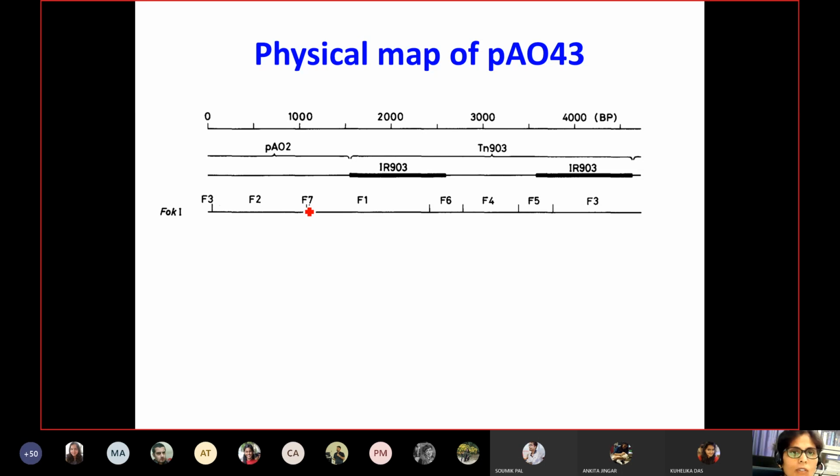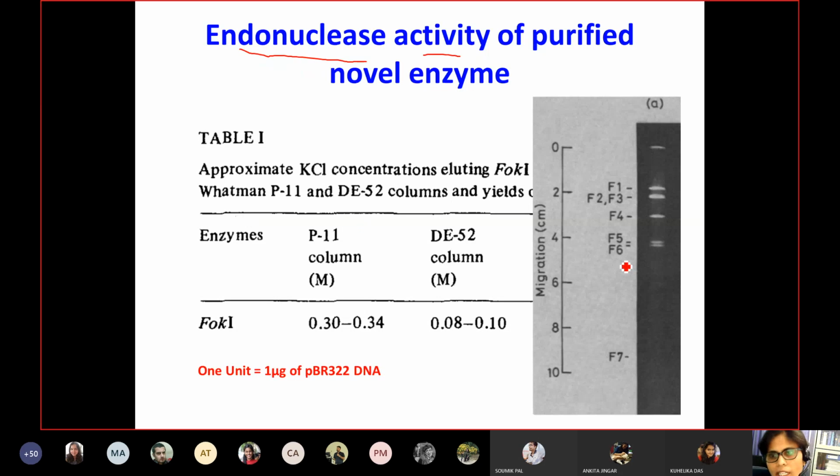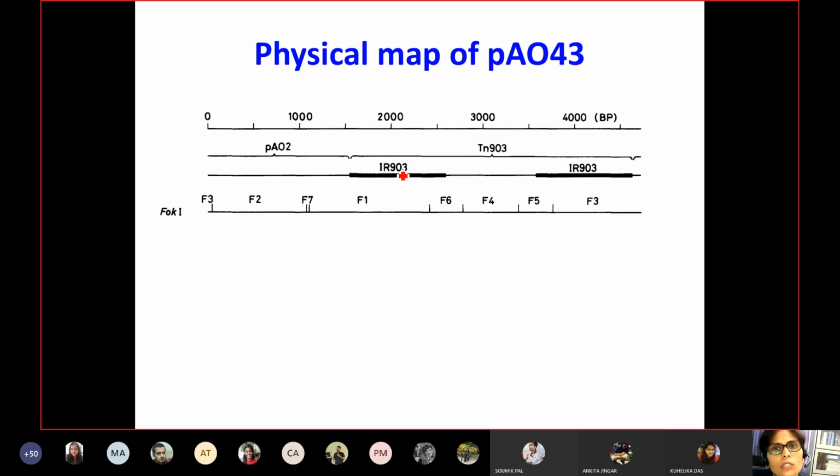So now, how are these physical maps created? This is not just that I got these bands and I can prepare a physical map. For the preparation of the physical map, they took their initial results. They also used several enzymes, for example other restriction enzymes, and the initial results gave them each fragment, and these fragments were allocated a definite space in the physical map of plasmid AO2 or plasmid AO3. So this was the preliminary result.